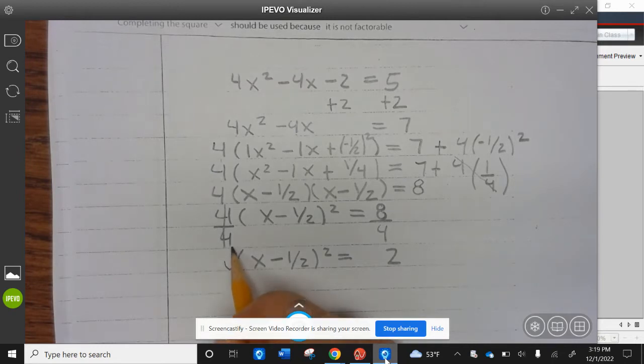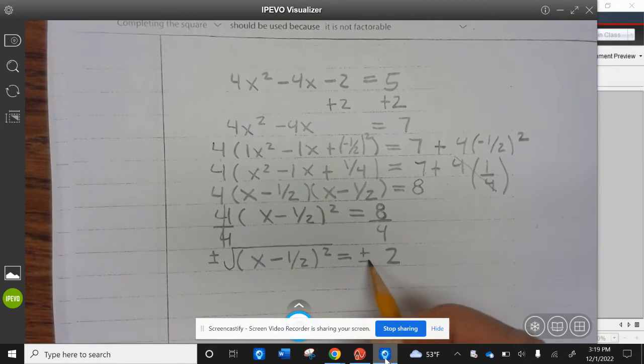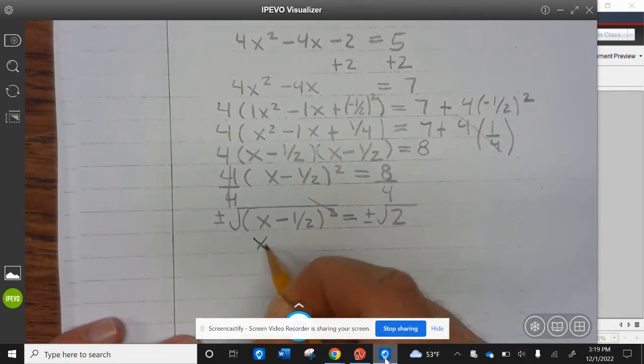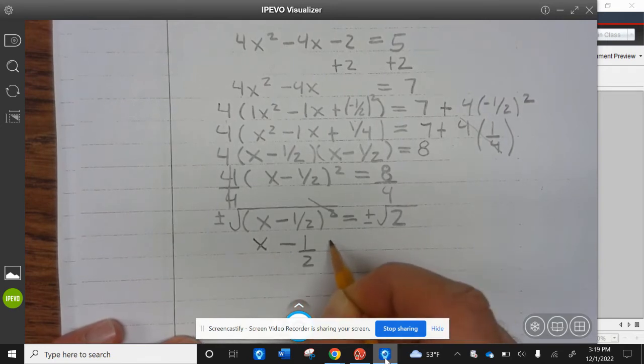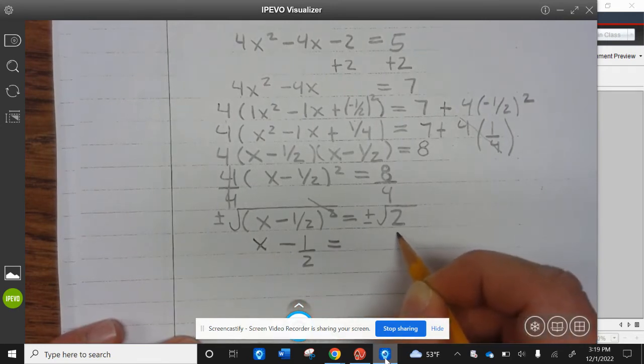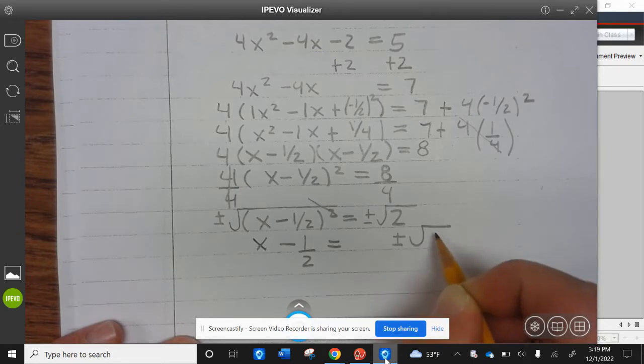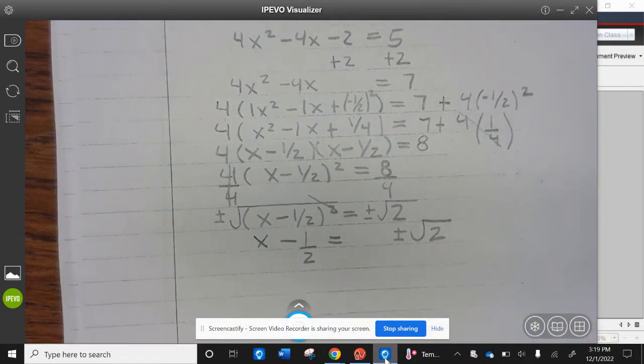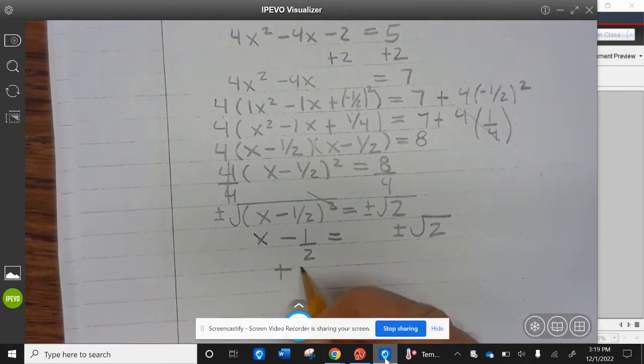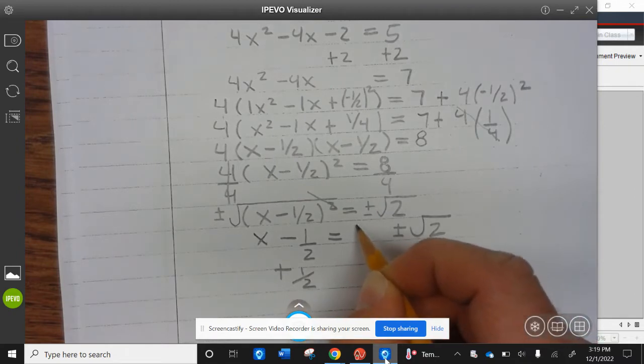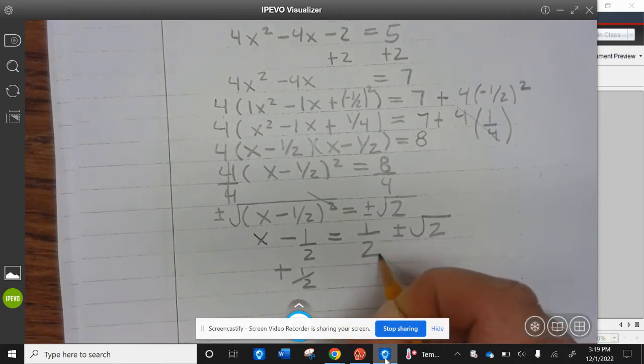Now we're going to take the square root of both sides. Remember, that's plus or minus. That cancels. So then you're left with x minus 1 divided by 2 equals plus or minus the square root of 2. And then we're going to add 1/2 to both sides.